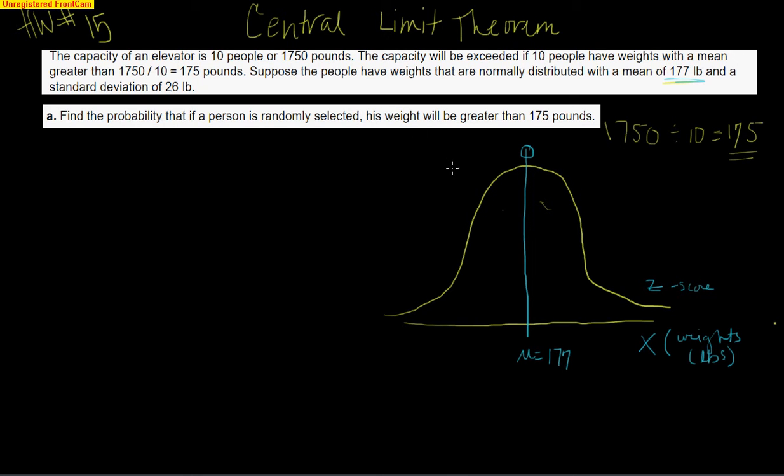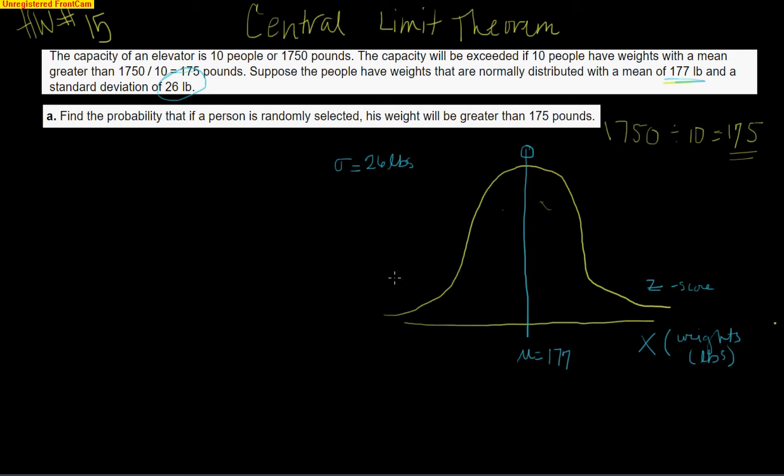All right, so that's sort of the template. We are told the standard deviation for this problem is 26 pounds. Jot that down. We'll need that in a minute. All right, and it says find the probability of a person randomly selected. What's the probability they exceed 175 pounds? I'm actually going to change our color because that's now my x.